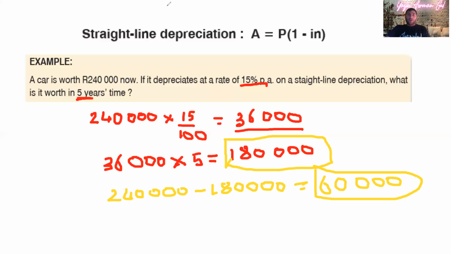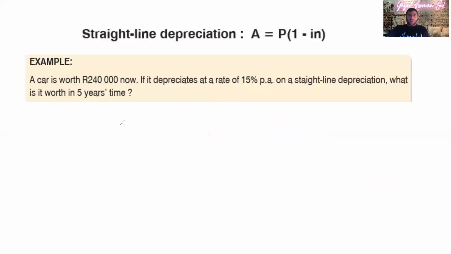If we put this in a formula, it is going to be like this.